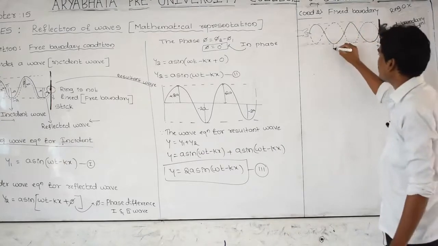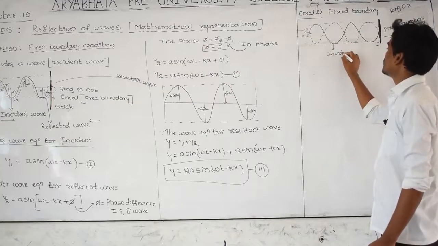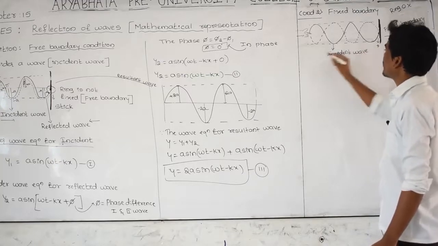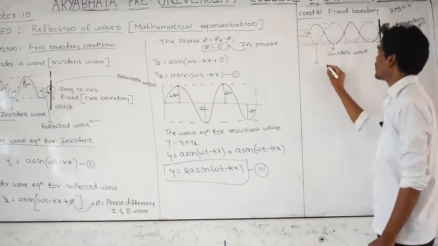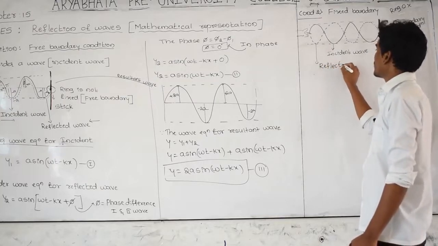That's why this wave is reflecting like this. And this is the incident wave. And the dotted wave is the reflected wave.